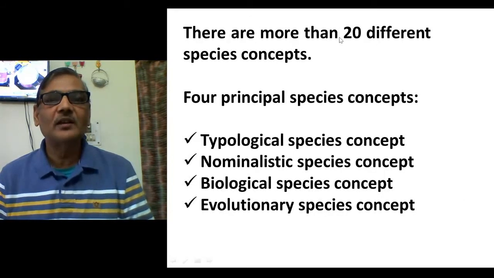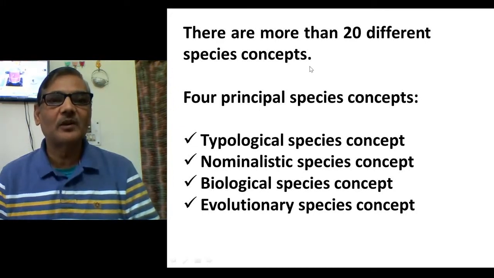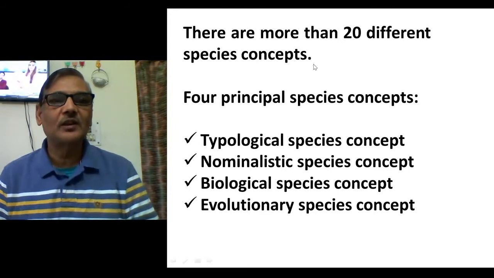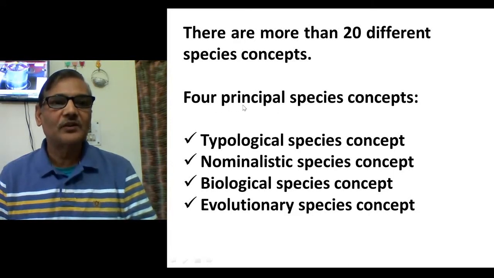There are more than 20 different species concepts. So many people have defined species their own way. Some considered the ecological aspect, some considered biological aspects of a species, certain people considered morphological features. A number of definitions or explanations are available, but out of all those, 4 are of much significance or importance. They have been given more emphasis. So let us see these 4.